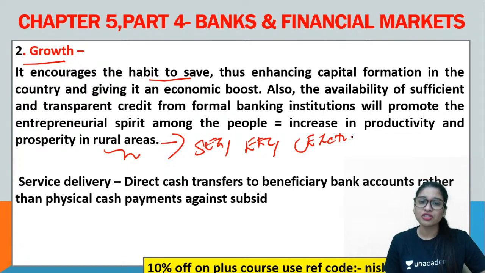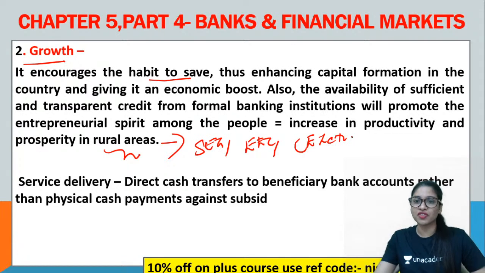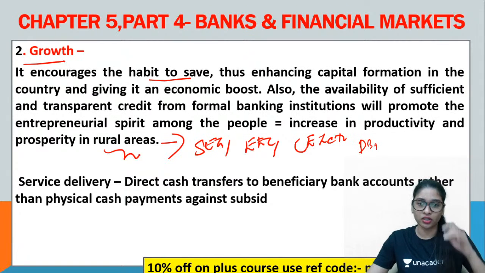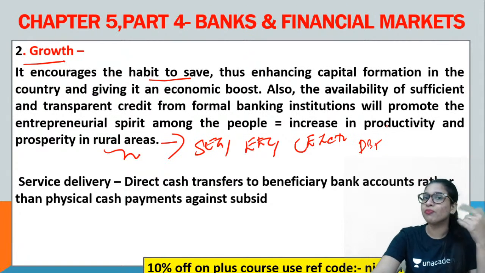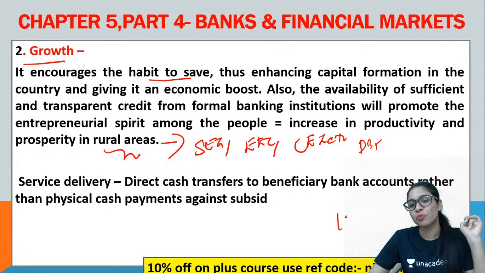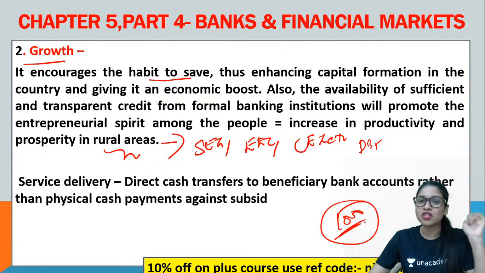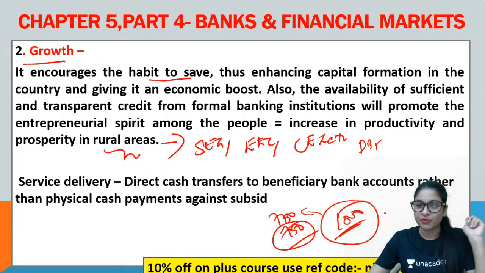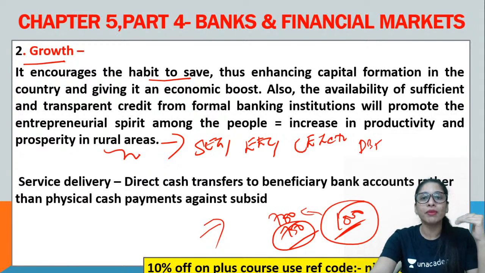Clear? And also there will be service delivery, your direct cash transfers, the DBT. That matters a lot. Because when you give money in hand as a subsidy, leakage takes place. For example, if you're getting 1,000 rupees as subsidy, many times farmers may get only, let's say, 700 or 750, saying that that is what came this month. But via bank it is highly transparent. With the date, with the time, everything goes directly. There is no middleman involved in that. Clear?